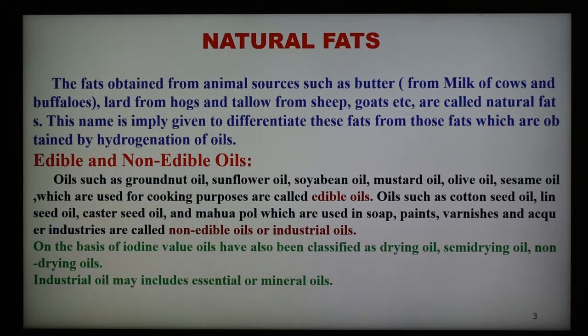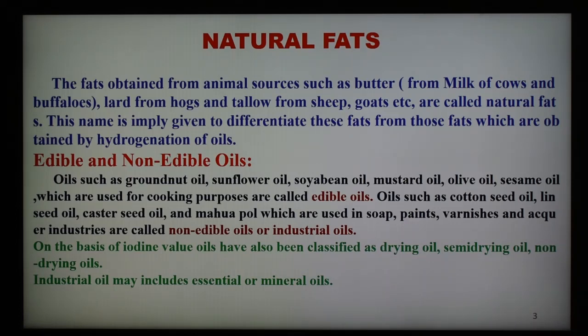Essential oil may be hydrocarbon, alcohol, aldehyde, ketone, or ester, but not esters of glycerol. For example, peppermint oil contains menthol, an alcohol, as its chief constituent. Essential oils are mainly used in perfume, cosmetics, and pharmaceutical products.